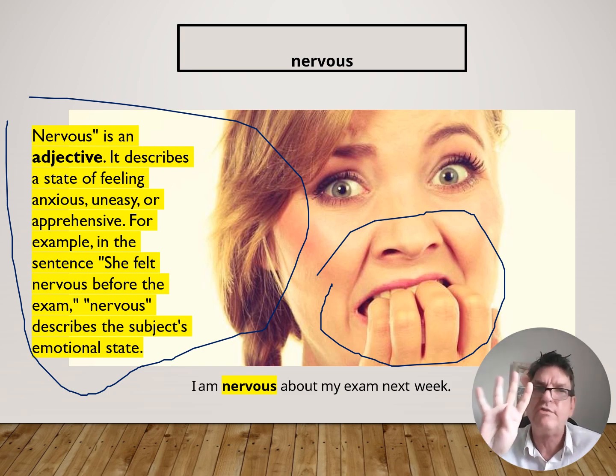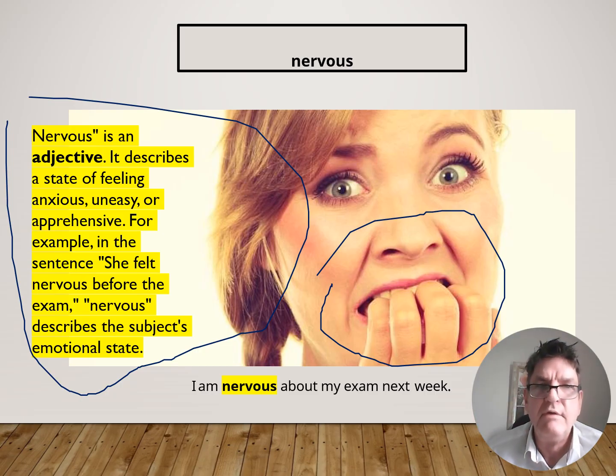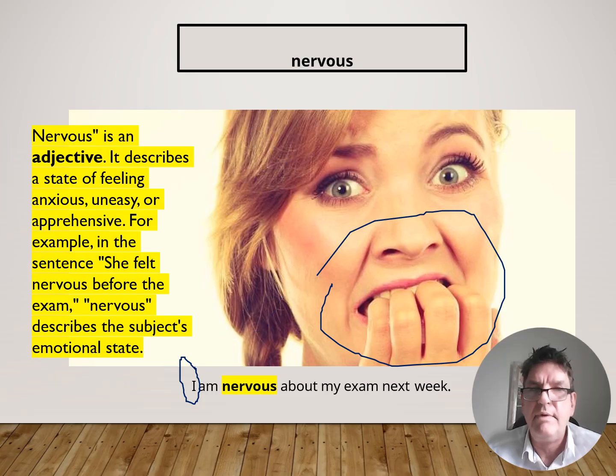Apprehensive. There are 4 syllables and they all contain vowels. If you find it hard to pronounce, break it down into little words. For example, in the sentence, I felt nervous before the exam. Nervous describes the subject, I, which is a pronoun. Am is the verb, and nervous is the adjective about my exam next week, which is the object.